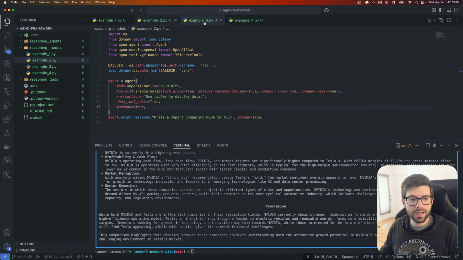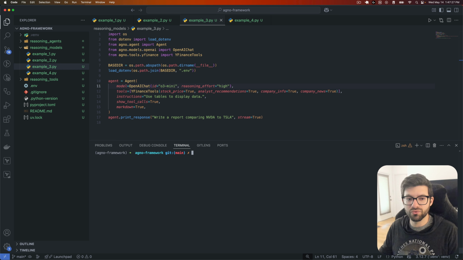Let's take a look at another example where we are able to customize the reasoning effort of the model. Now, I'm not sure if every single model is going to allow this as part of its API, because ultimately this is from a different package within the Agno framework. However, this is one option that we do have.